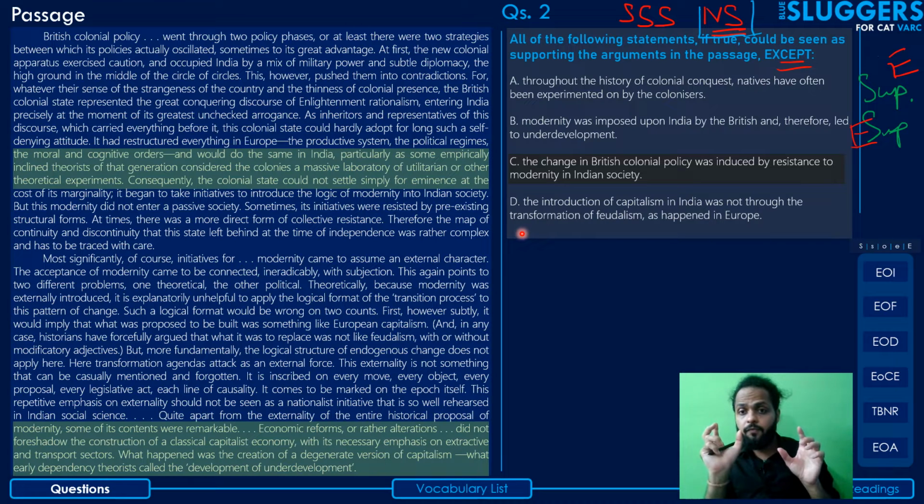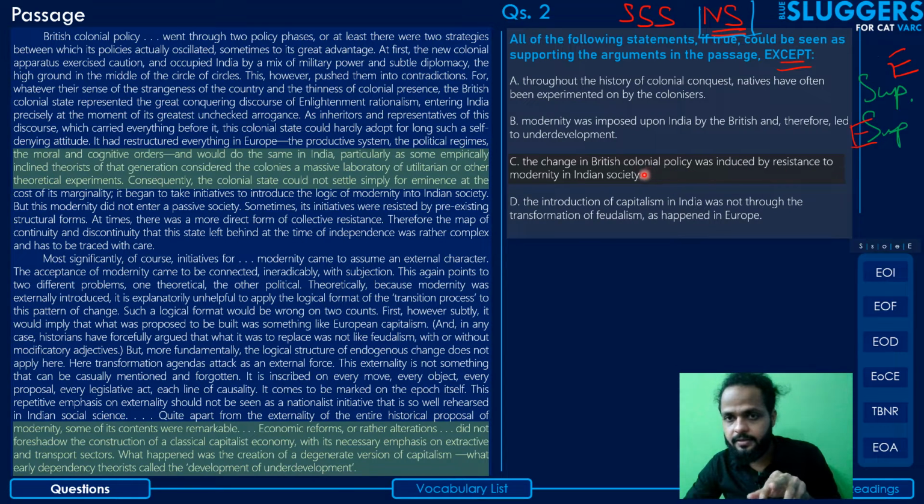But see, both parts of the option have been taken from the passage. Change in British colonial policy has happened here in the passage, right? It also talks about it here. Resistance to modernity in Indian society. In a way, yes, there was resistance to the external application of modernity by the British. The author has said that here in the later part. But was the first caused by the second? In fact, it was just the reverse.